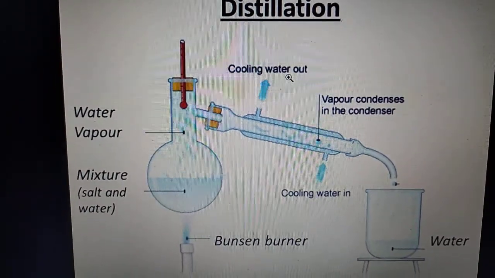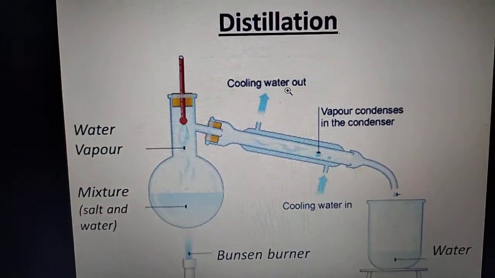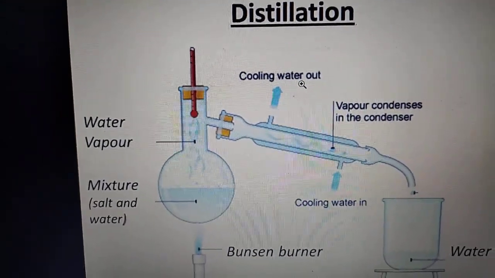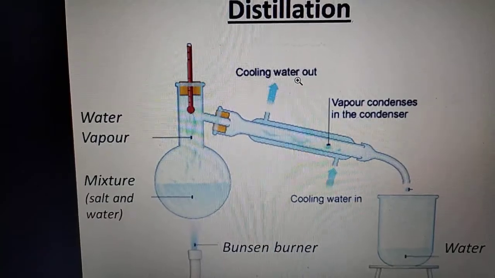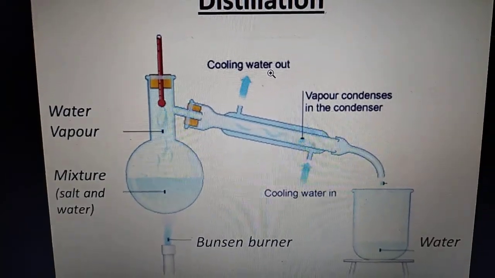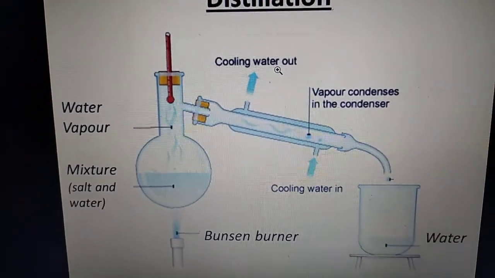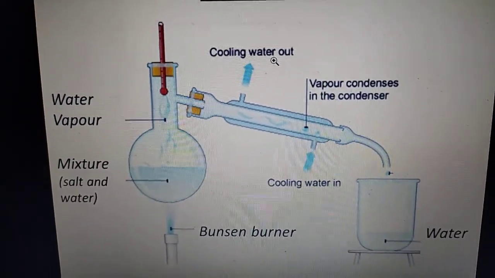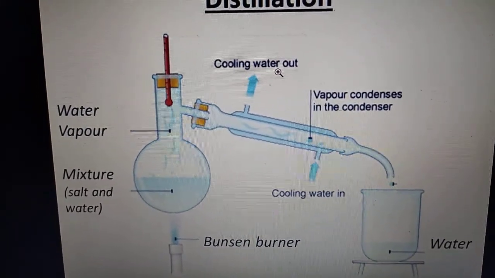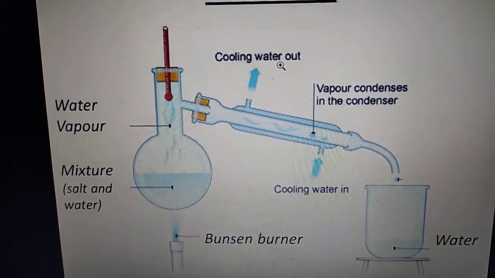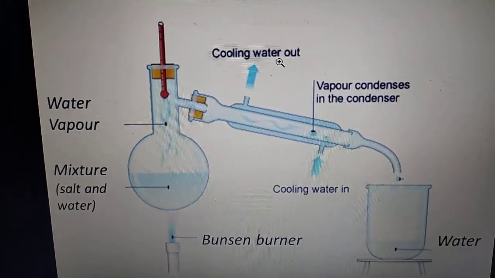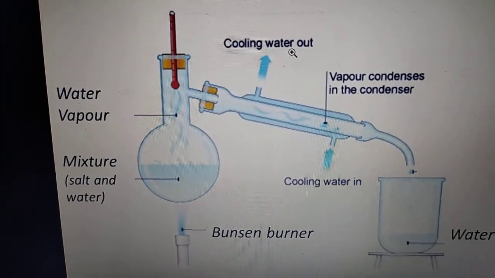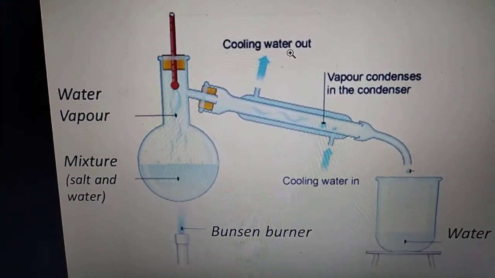See here what happened. If you heat salt and water, water vapor goes to the condenser, and then you will get pure water here, and we call this pure water the distillate.